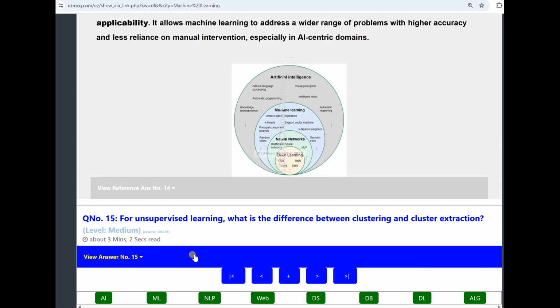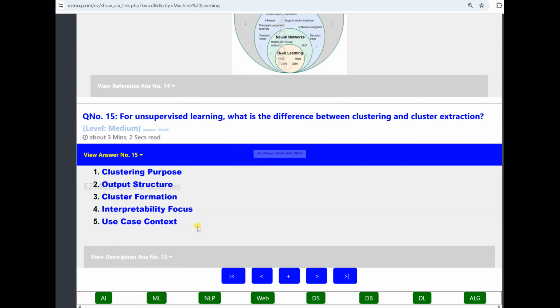So the objective is discovery. In cluster extraction, it is more about producing the clusters or finding the actionable groups.